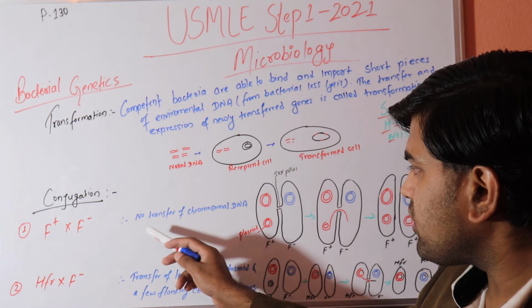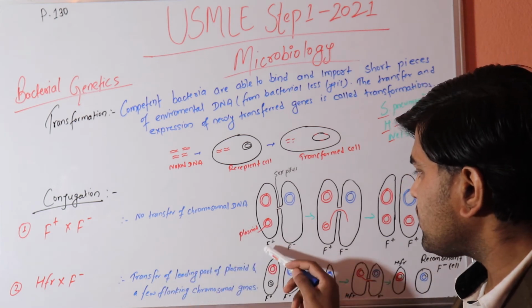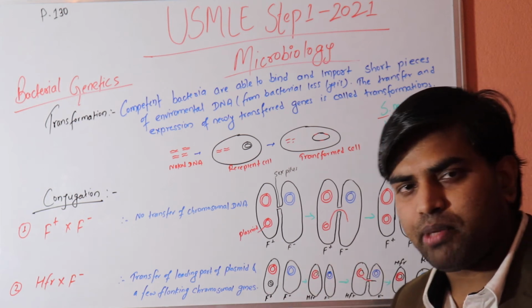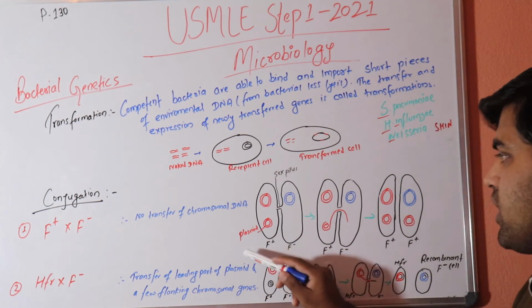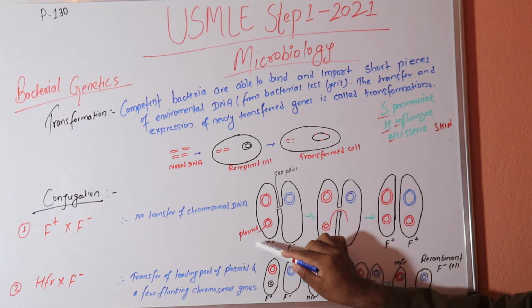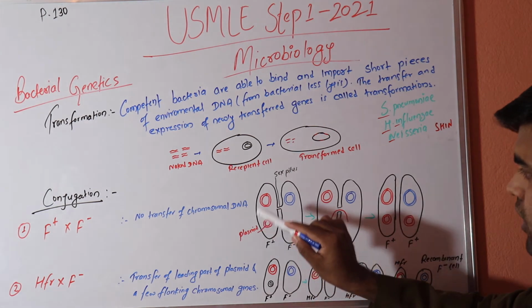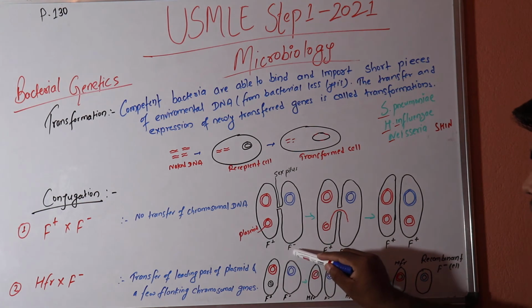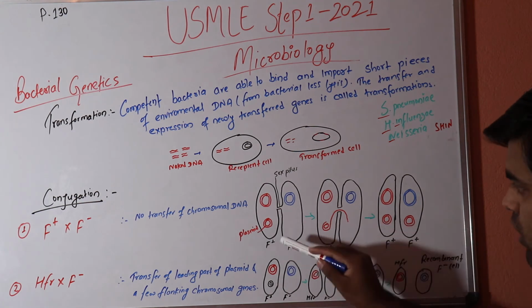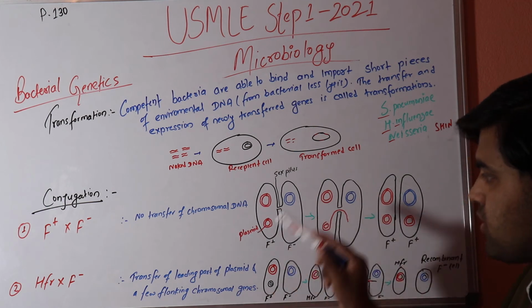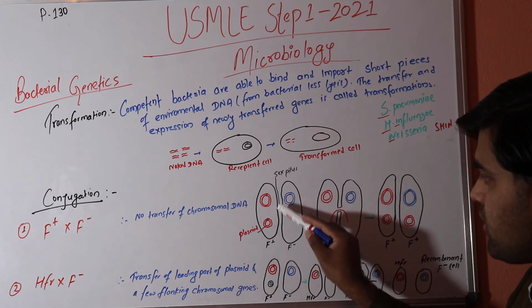What happened? F plus is a bacterium that has the plasmid. F minus is a bacterium that doesn't have the plasmid. If you are going to understand this, you have to understand this very carefully. We are talking about the plasmid: the plasmid-containing bacterium is F plus, and the bacterium not containing the plasmid is F minus. This plasmid has the genes for the sex pilus and conjugation tube. This is the conjugation tube and sex pilus.